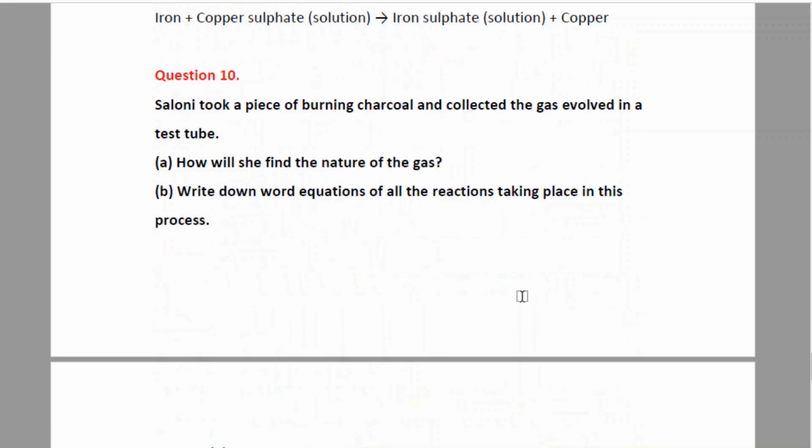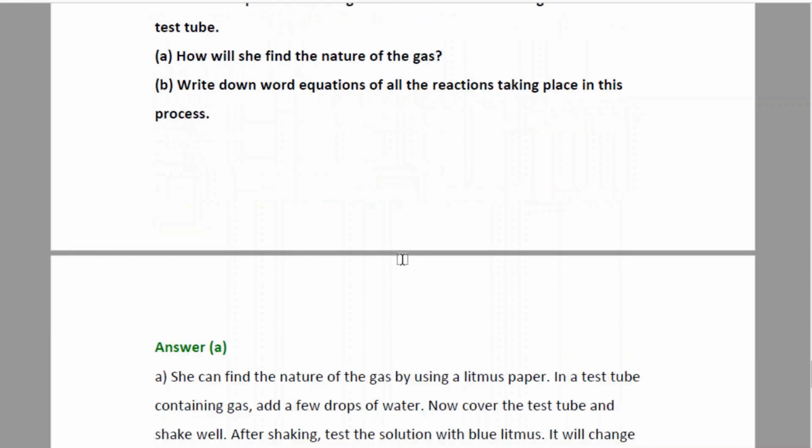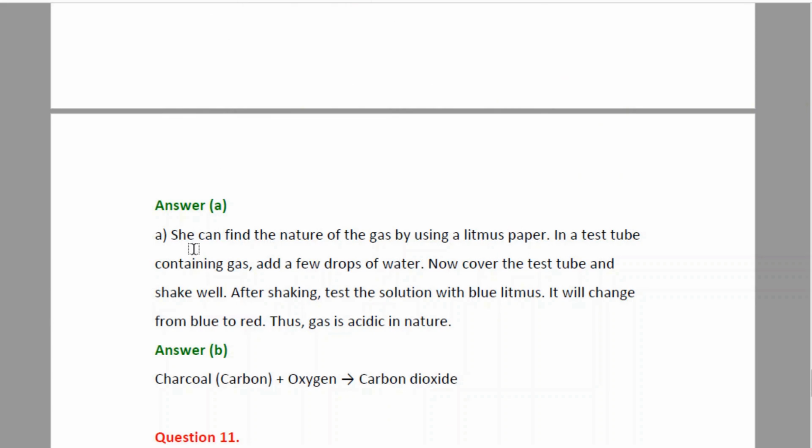Question 10. Saloni took a piece of burning charcoal and collected the gas evolved in a test tube. A. How will she find the nature of the gas? B. Write down the word equations of the reaction taking place in the process. Now, answer. She can find the nature of the gas by using a litmus paper. We already know that we can check acids and bases by using litmus paper.